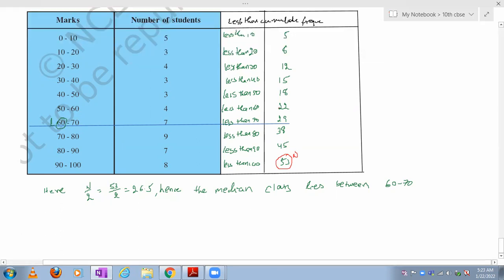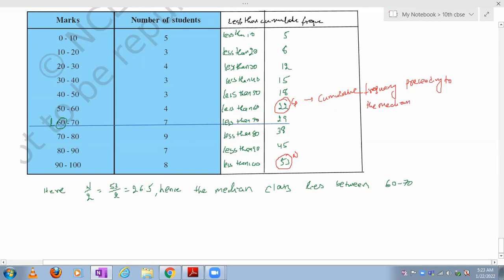Means this is CF, cumulative frequency preceding the median class. These are all cumulative frequencies only.